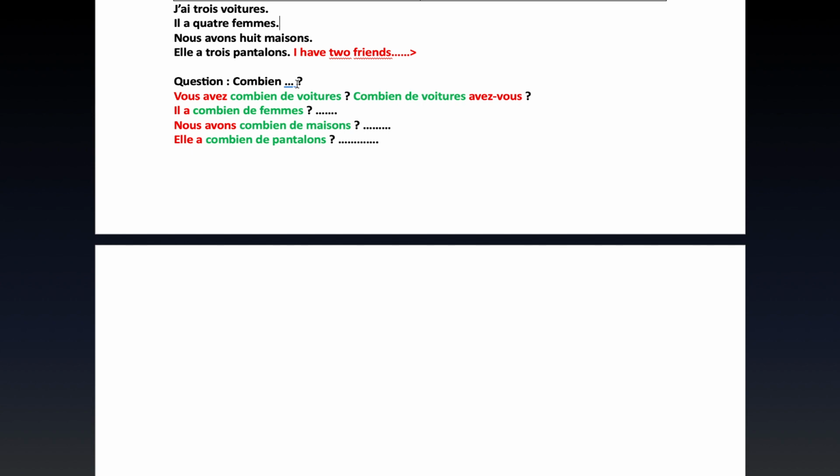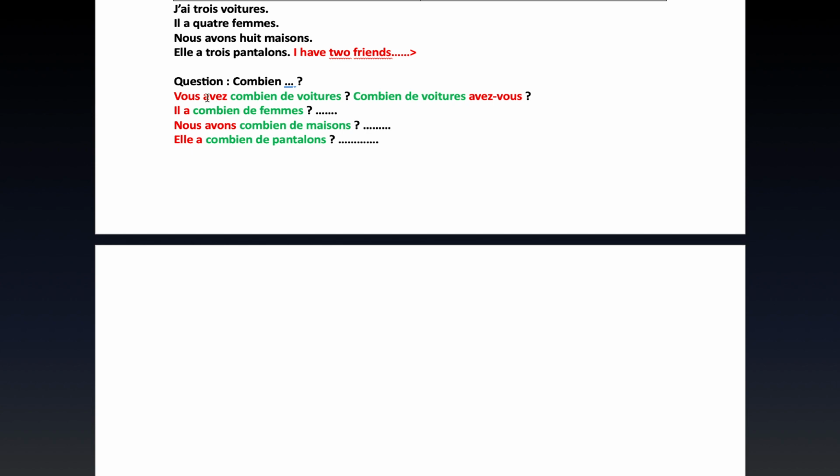And it's normally followed with the article de, which means of, to refer to how many of what. Now, these sentences are put in different colors so that you are able to tell something. We are going to also mention something about inversion of questions. But for now, let's talk about vous avez combien de voitures? As I've said, combien de is how many of.